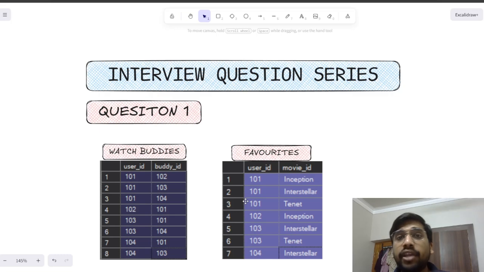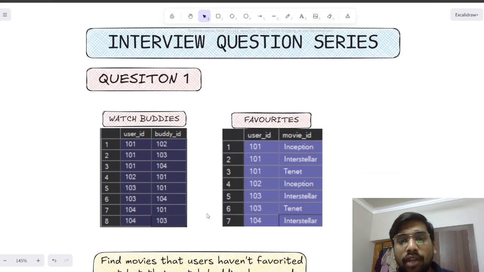Okay. And for the other table, which is the favorites table, we have the user ID and movie ID, which says which user likes which movie. For example, if you see user ID 1, he or she likes three movies: Inception, Interstellar, and Tenet. Similarly, for user 2, that person only likes Inception.